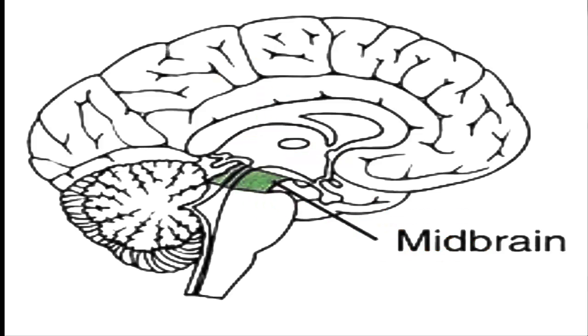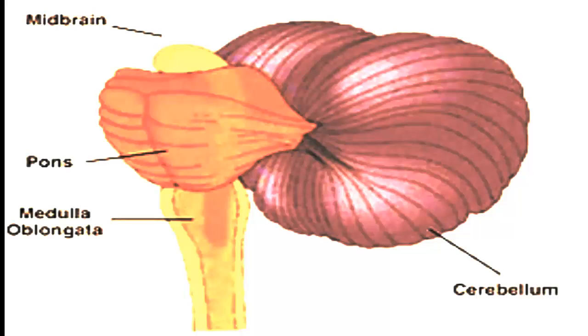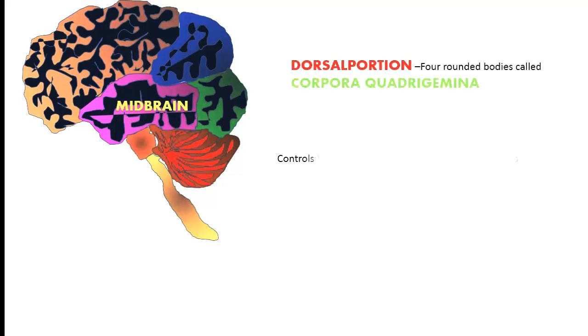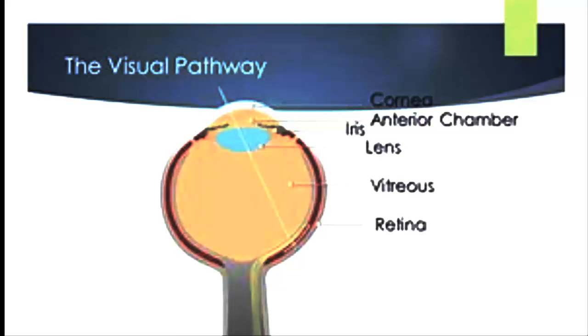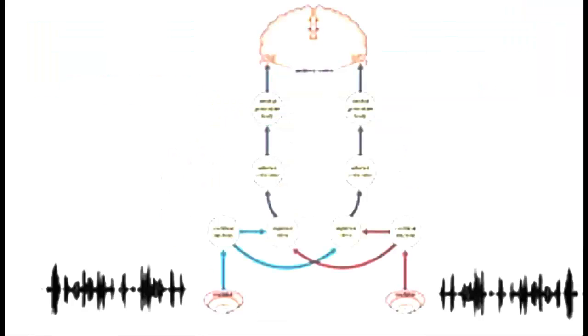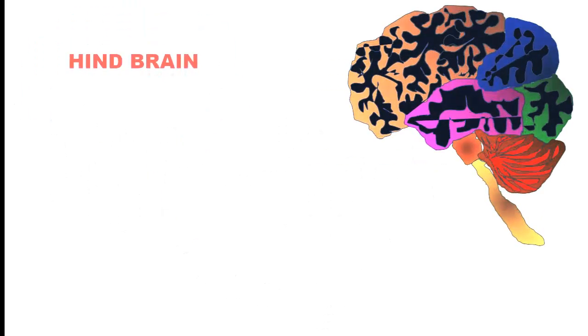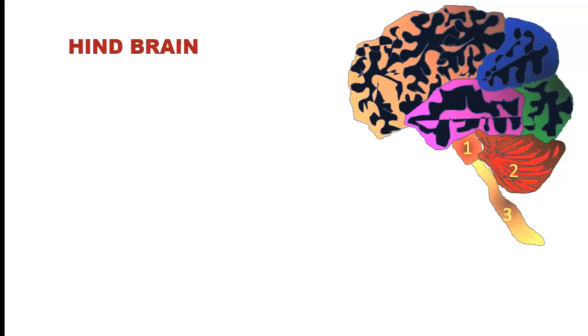Midbrain. It's located between the thalamus and hindbrain. The dorsal portion of the midbrain consists of four rounded bodies called corpora quadrigemina. It controls visual and auditory reflexes. Hindbrain. It is formed of three parts called cerebellum, pons, and medulla oblongata.